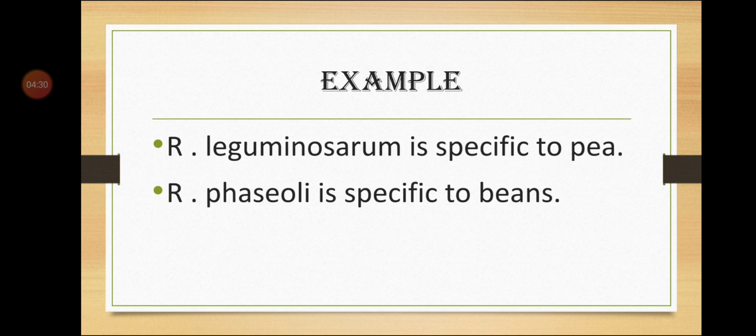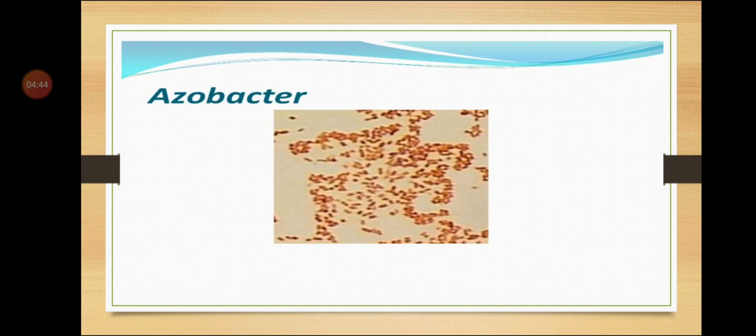That means a particular bacteria is associated with particular plant only. They are very much specific with their association. Next is Azotobacter. It is also called as Azobacter or Azotobacter.